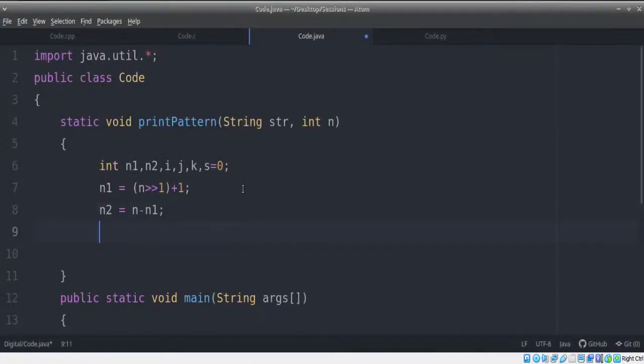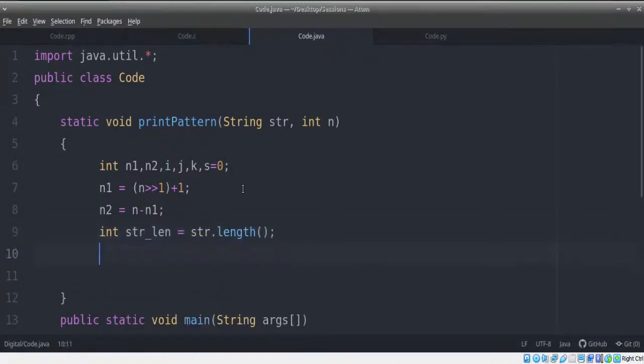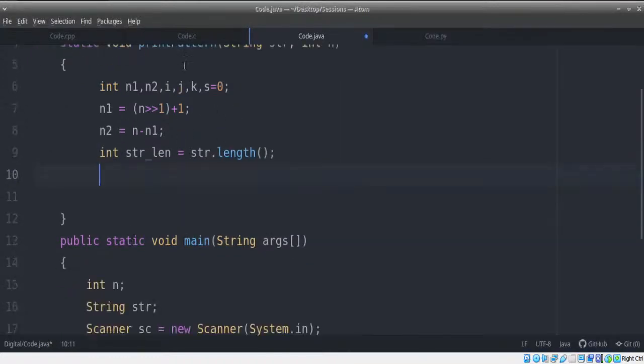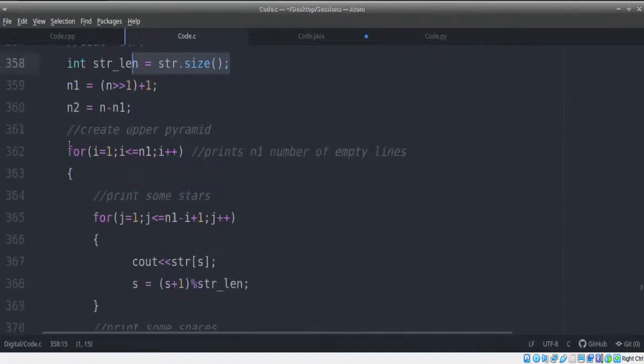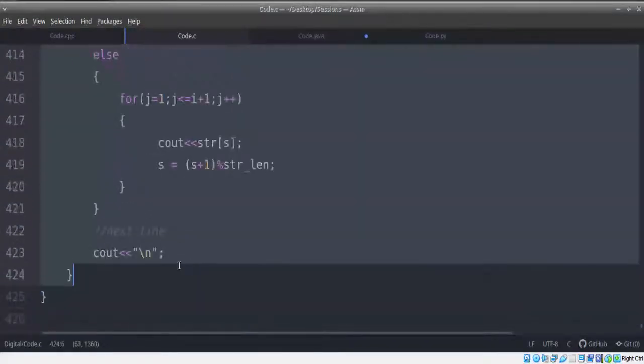So we'll take int str_length equals str dot length. Once this is done, you've got the rest of the code entirely to be copied, nothing to be changed except for wherever you're printing str of s, you need to change that print statement. That's the only thing we need to change.